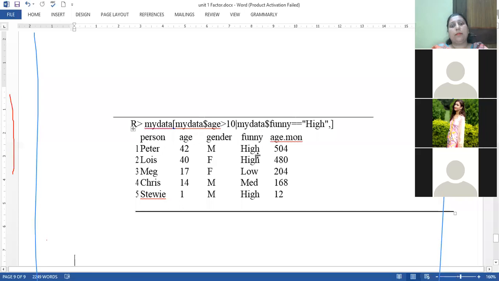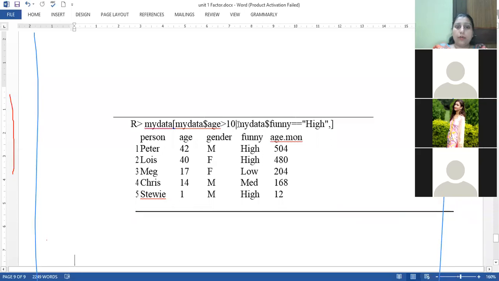So we can apply other conditions also, in which we can write some queries. Suppose the query is that the age is greater than 10, or the degree funny equals high. The degree of funniness is high. For this purpose, I first write my data. Within the bracket, I have to mention the conditions. The condition is my data dollar sign age. It will go to the column age, where I check that the age is greater than 10.